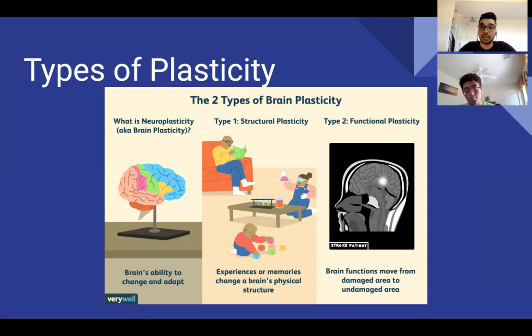And the second type is functional plasticity. In this one, it's a really special one where some parts of the brain take over functions of another part of the brain. This usually happens because there's some type of damage to an area of the brain. And because of that injury, the brain can sort of compensate for the loss of function because of that damage in the other part of the brain.